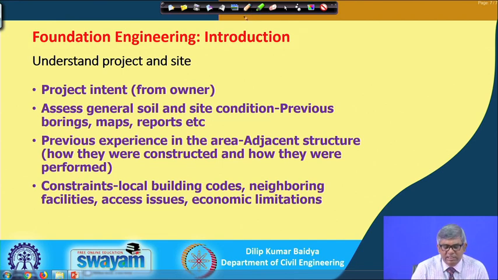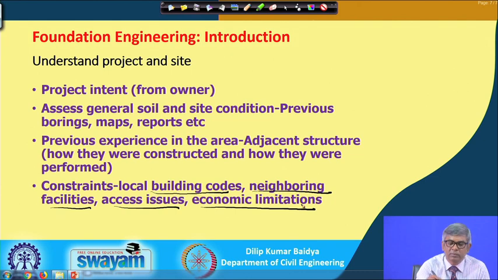Then previous experience in the area. That means how an adjacent structure was constructed and how it performed has to be investigated. If there is any report, you have to see and evaluate it. From there, you can use your experience in the next project. And then constraints, that means local building codes. Sometimes building codes vary from place to place, so you have to see those codes. Then neighboring facilities, access issues, economic limitations, all those things are to be seen under understanding the project and site. So, these are the points you have to look for.